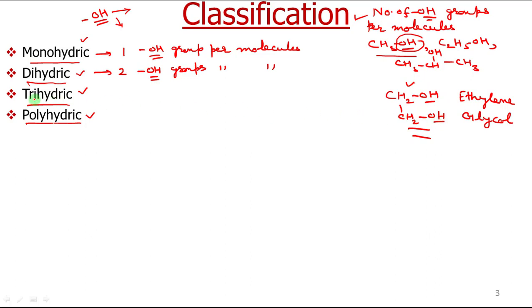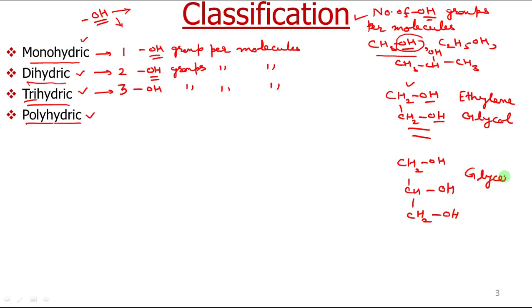Now trihydric, as the name suggests, will contain how many OH groups per molecule? Three OH groups per molecule. A very common example of this trihydric alcohol is CH2OH-CHOH-CH2OH. Its name is glycerol. This alcohol is popular with the name glycerol. It contains three OH groups per molecule.